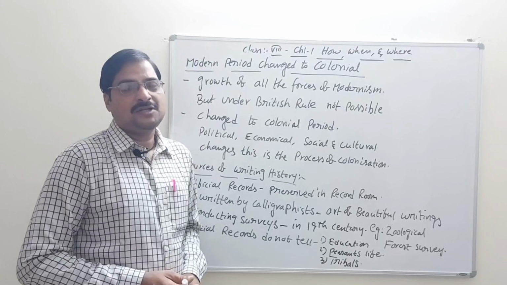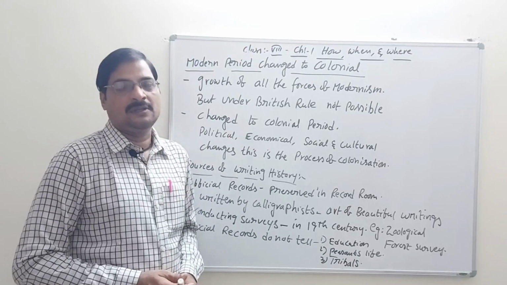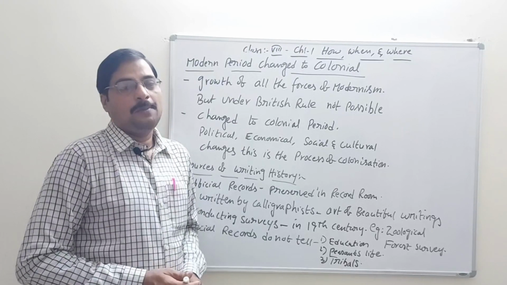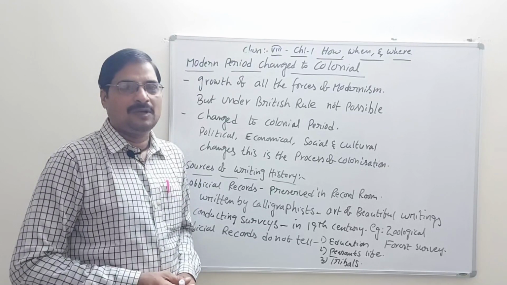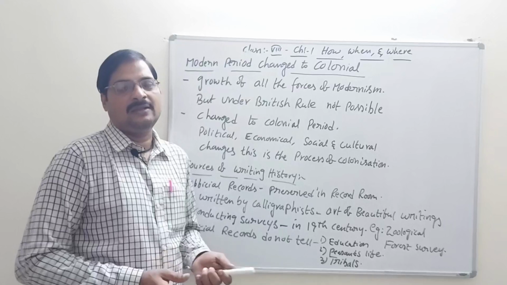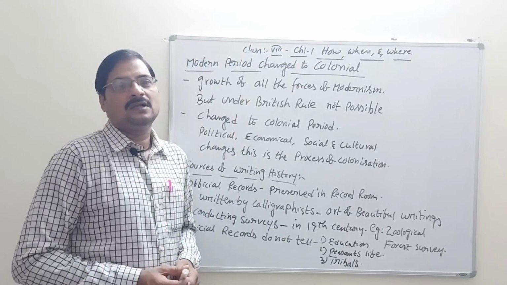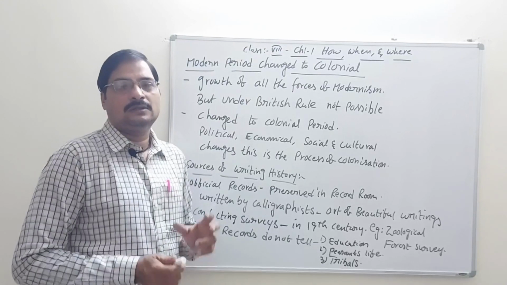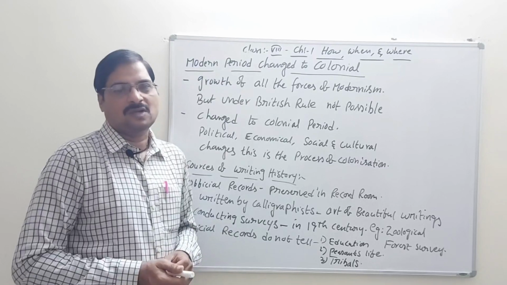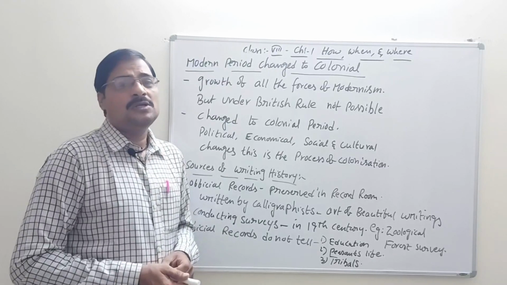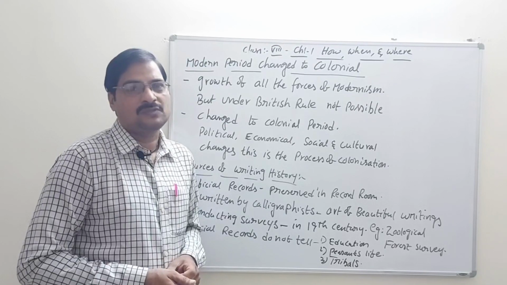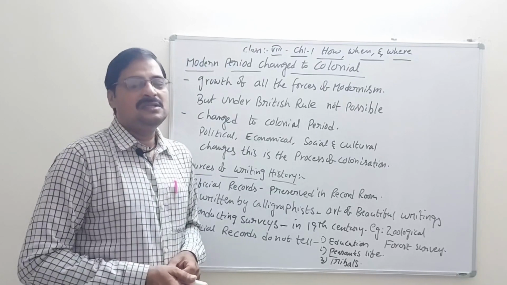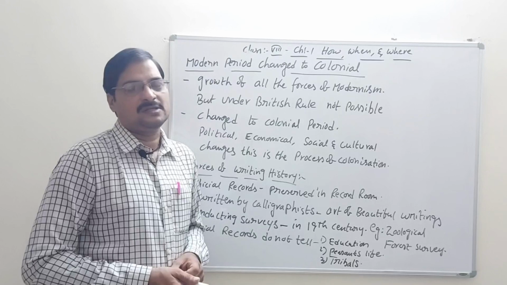Transportation is one of the concepts in this modernization. People were moving from one place to another using bullock carts, and then only small transportation systems, tractors and so on. Most people were using animals for the transportation of goods from one place to another. This is how the modernization period was going on.